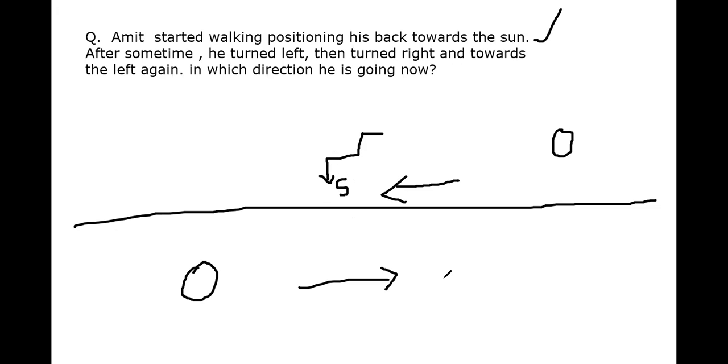south. If the question is asked in the evening, he will be facing his back towards the sun, right? So he is facing towards east. So he is facing east and he turned left, means now he is facing towards north. Again he turned right, again he turned left. So which direction is he now? North. So this question has two scenarios to understand.